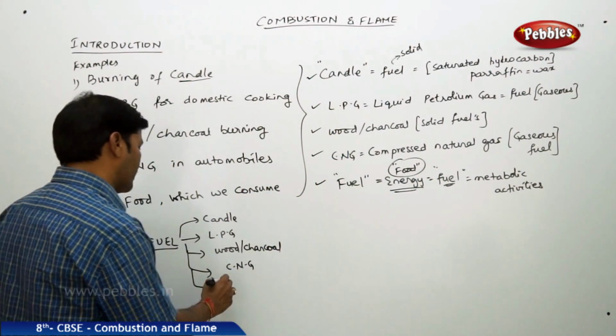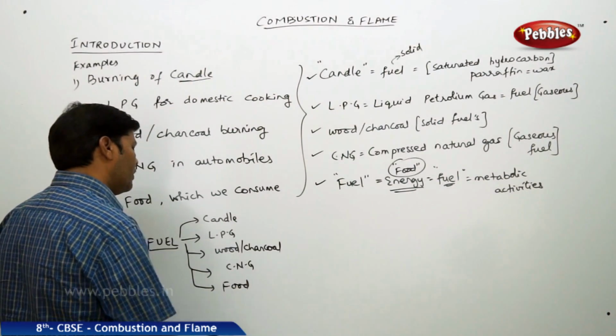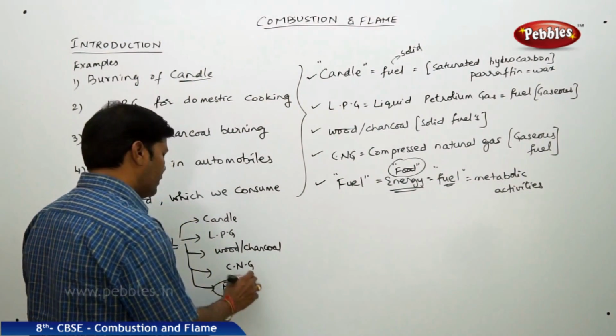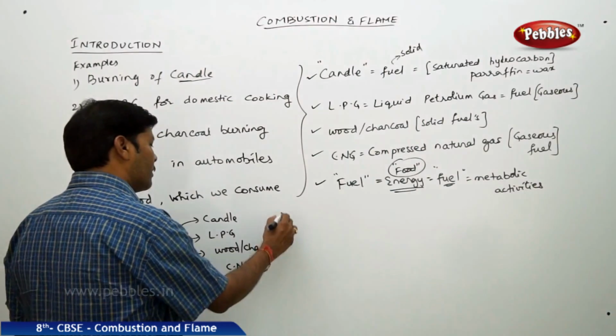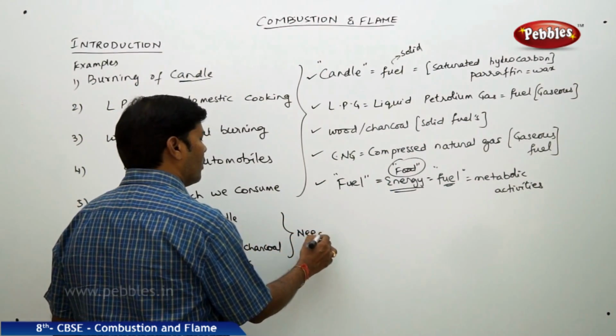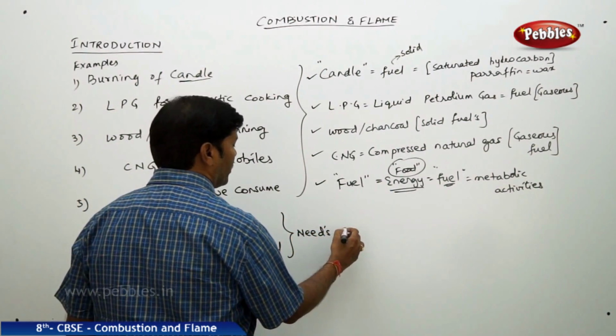Except for food, in all the other cases, these need a process called combustion.